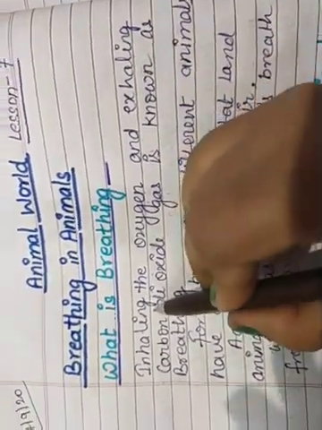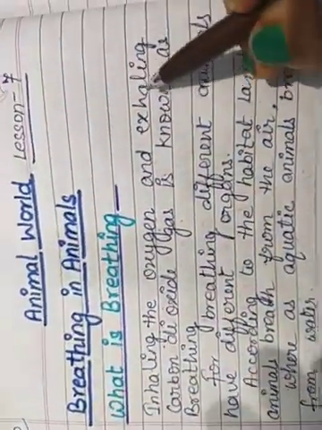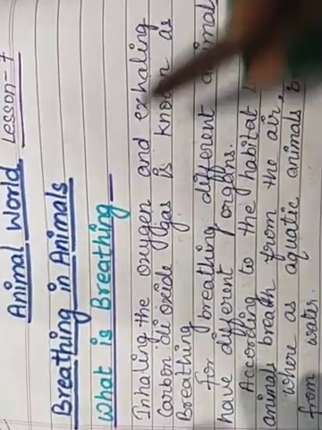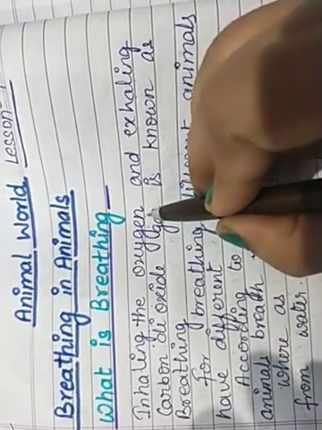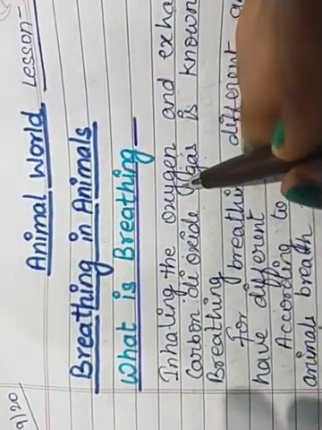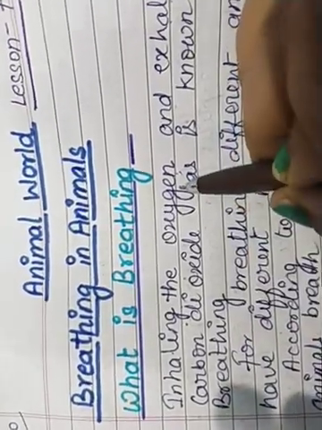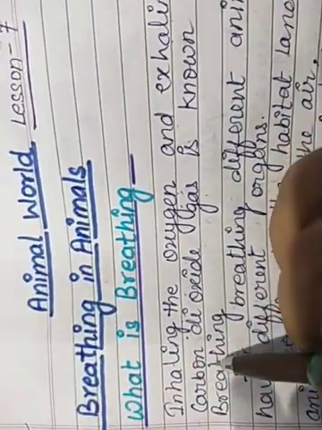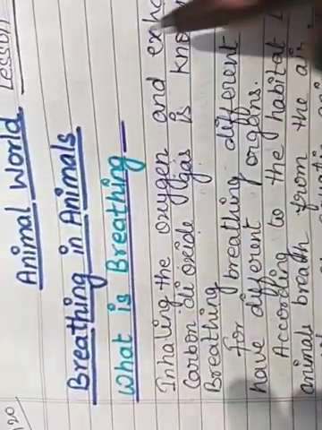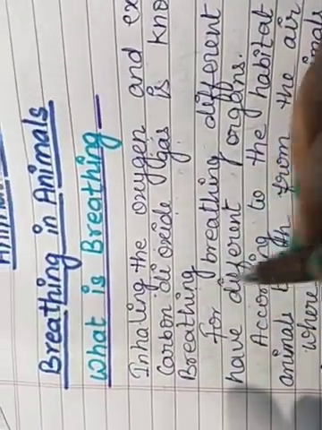Inhale means taking in and exhale means releasing out. Inhaling the oxygen and exhaling the carbon dioxide gas is known as breathing.